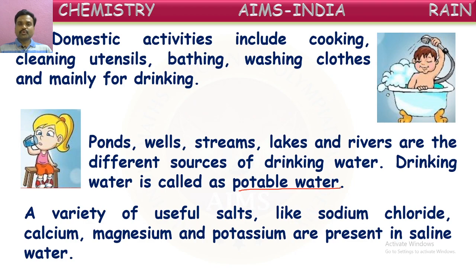A variety of usable salts like sodium chloride, calcium and magnesium, even potassium, are present in saline water. Saline water means the water which is containing small quantities of salts. We say mineral water; we often buy mineral water bottles at the shops. What does mineral mean in that? Mineral means salts, like sodium chloride and the salts of calcium, magnesium, potassium. These will be existing in the drinking water in small quantities.